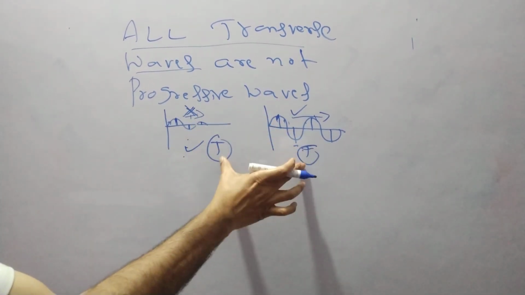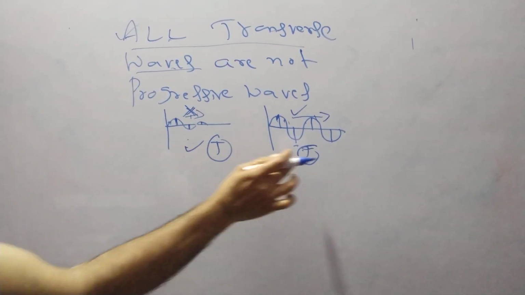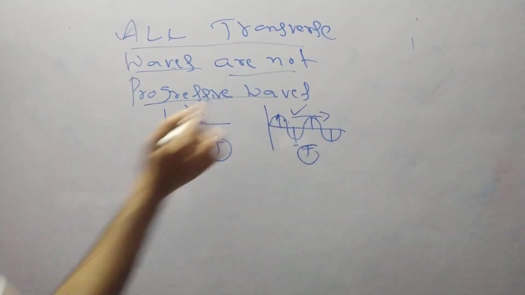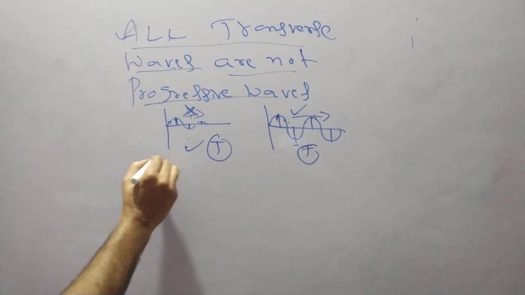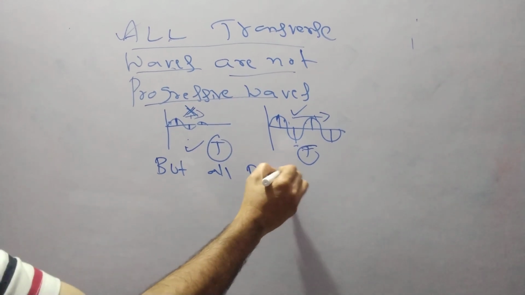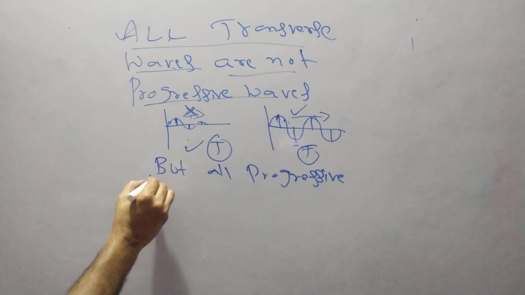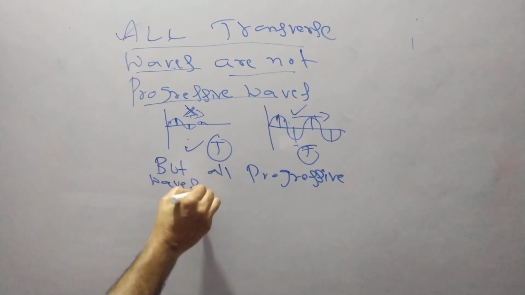Both are transverse, but both are not progressive. That is the statement I wrote here: all transverse waves are not progressive waves, but all progressive waves are transverse waves.